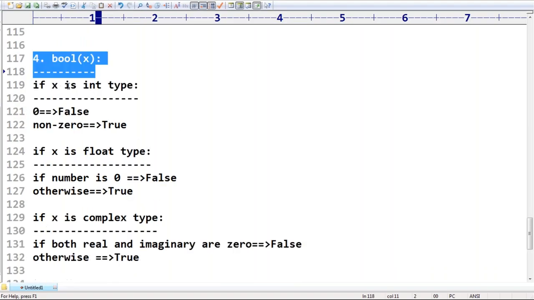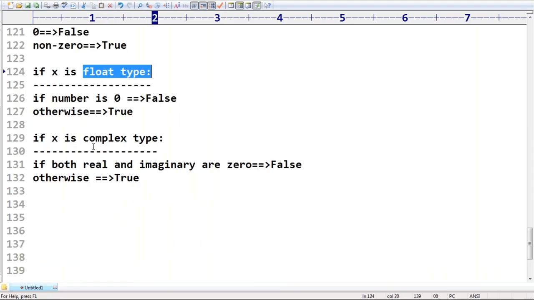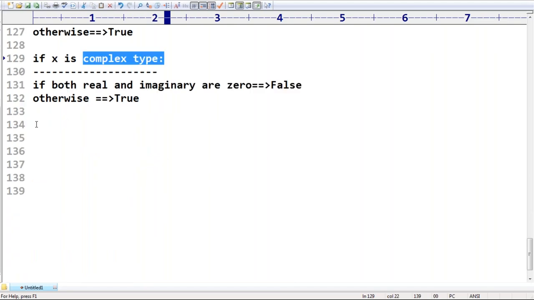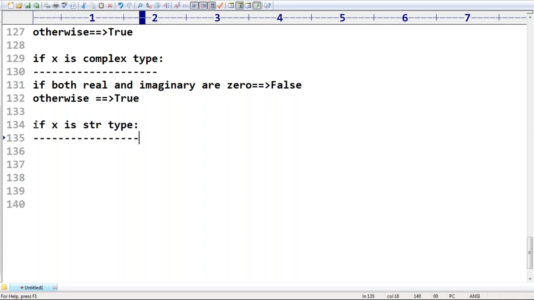Next, last possibility. So the Boolean function we are discussing: if int type, what is the behavior? Float type, what is the behavior? Complex type, what is the behavior? Next, if x is str type, remember this one. Very simple.